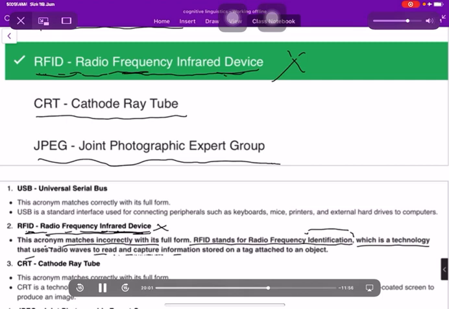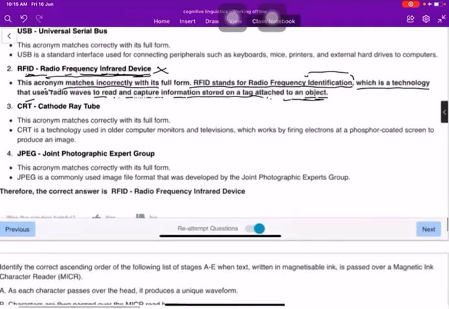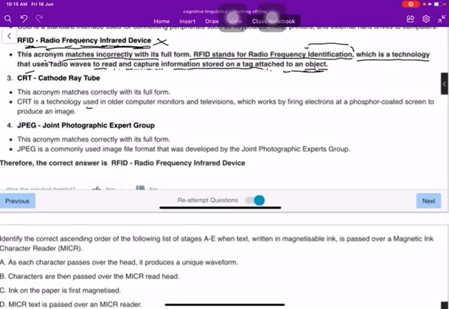Radio waves read and capture information stored on a tag attached to an object. A cathode ray tube is used in older computer monitors and televisions, which works by firing electrons at a phosphor coated screen to produce an image.